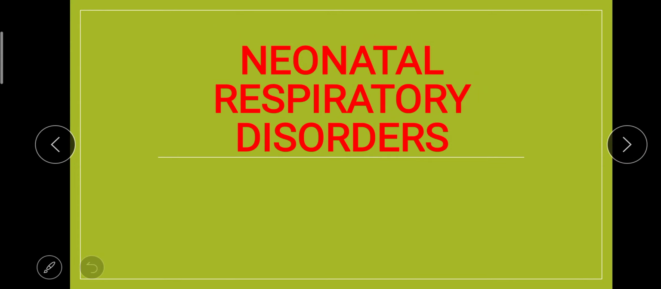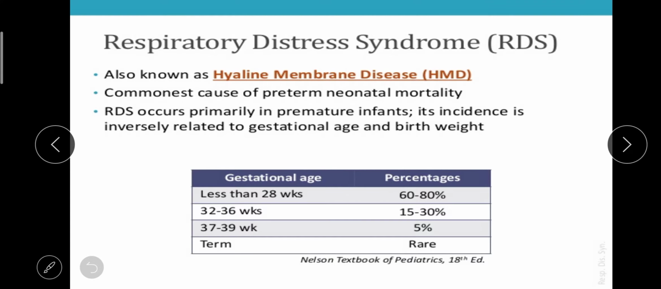Hello everyone. Today I am going to discuss neonatal respiratory disorders, which comes under Unit 10, High Risk Newborn, under your subject OBG. So let's begin. In the newborn, there are so many respiratory problems that a newborn can suffer. Among those, we are going to discuss the common ones that affect the newborn.